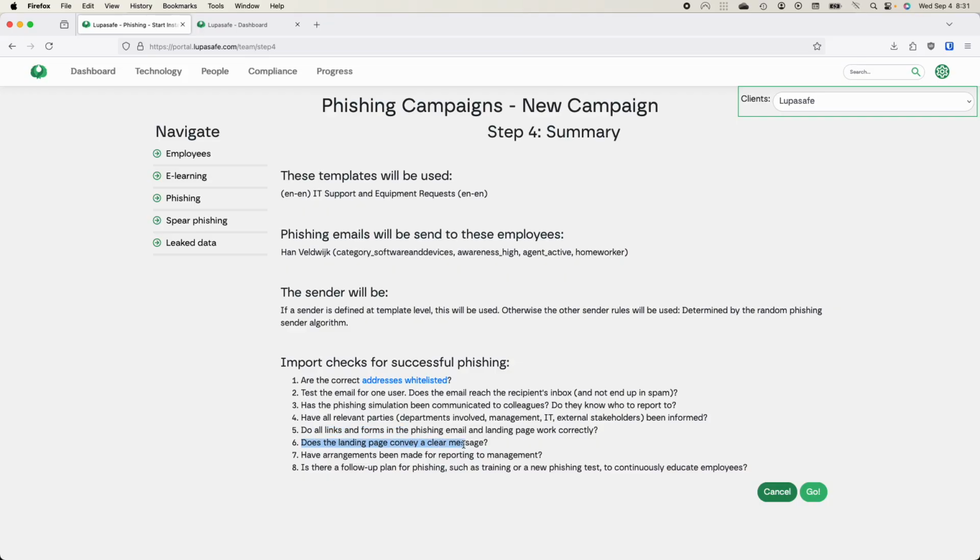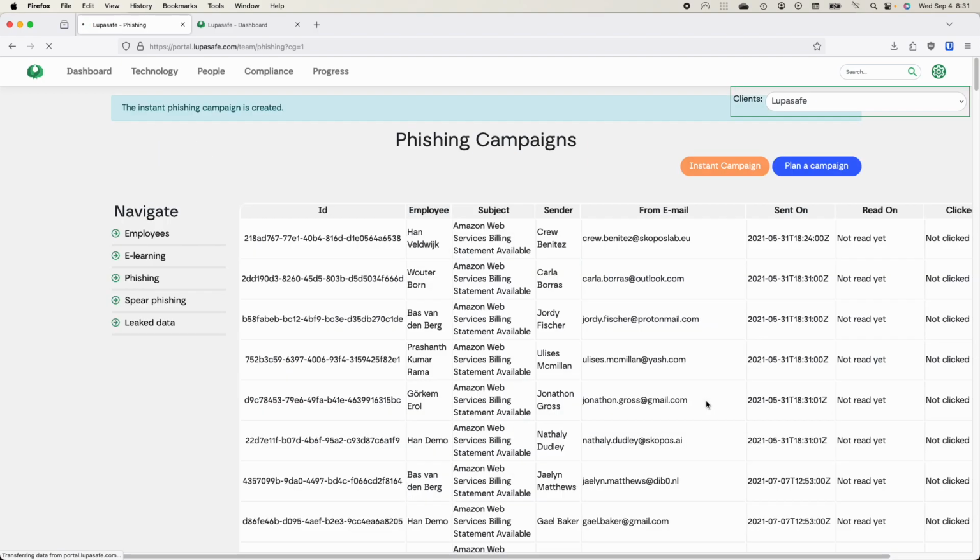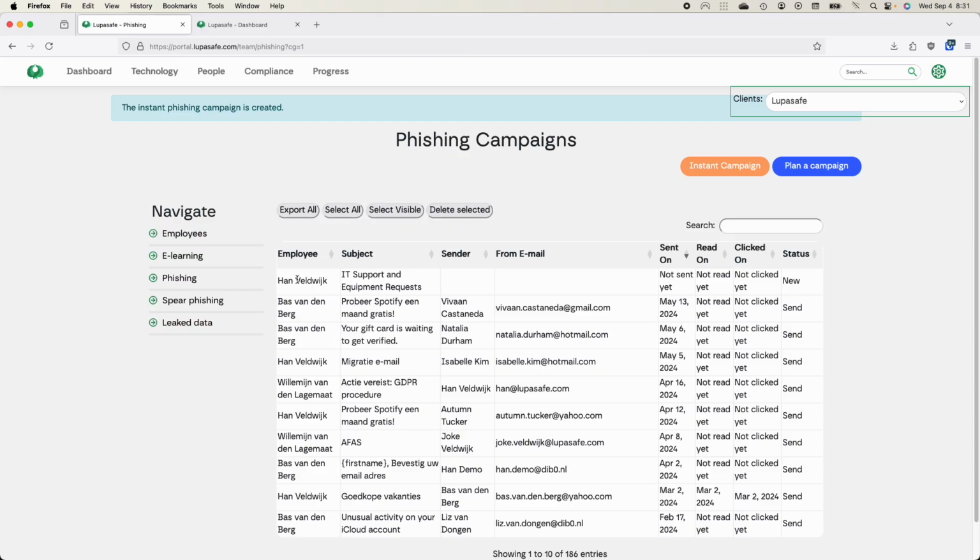This goes more into the custom phishing approach. Is there a follow-up for reporting? And is there a plan in place? These are some really good, sensible checks that we recommend all of you look into, and then you can actually press go. The message has been shown, and you can track if it's being sent, read, and clicked.